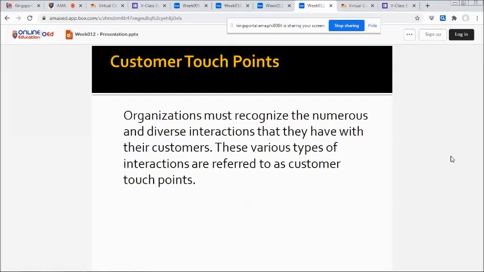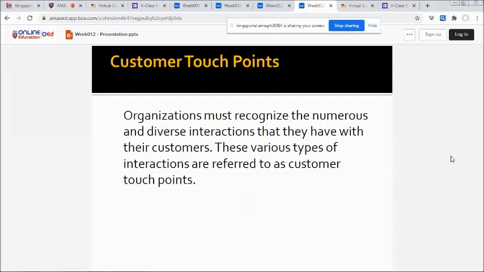Customer touch points. So we have different customer touch points. Organizations must recognize the numerous and diverse interactions that they have with their customers. These various types of interactions are referred to as customer touch points. Traditional customer touch points include telephone contact, direct mailings, and actual physical interaction with customers during their visit to a store.